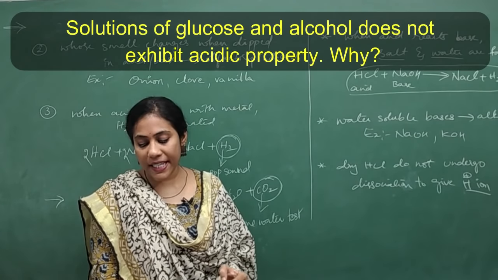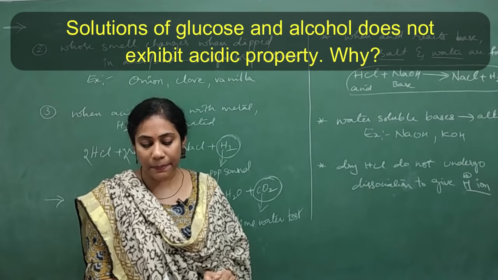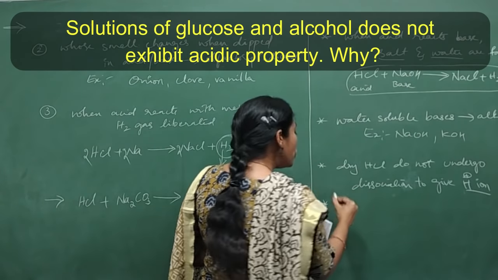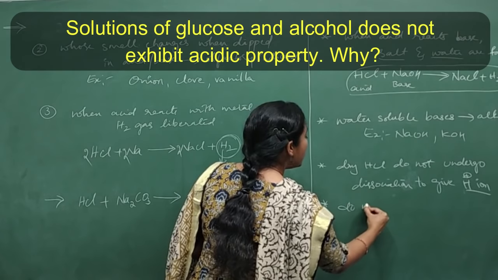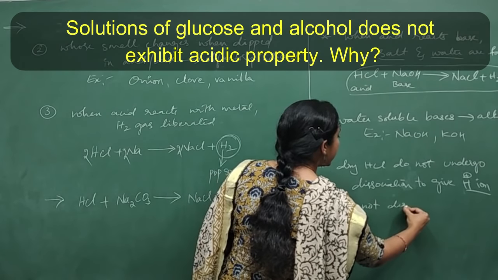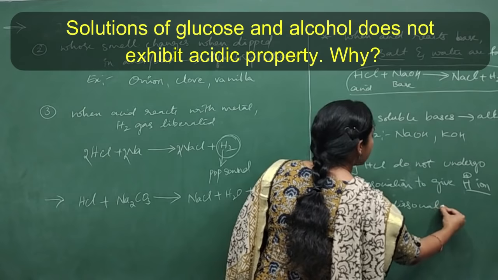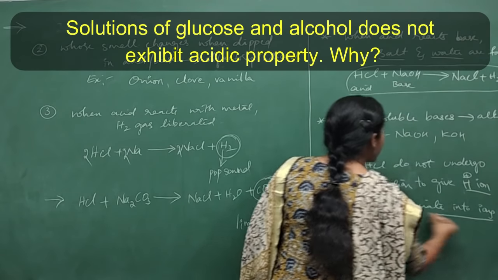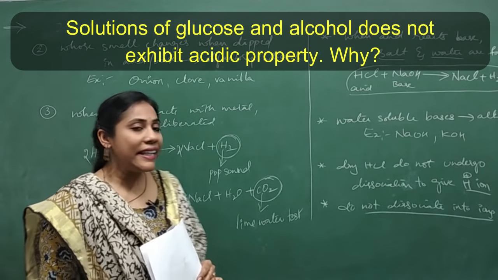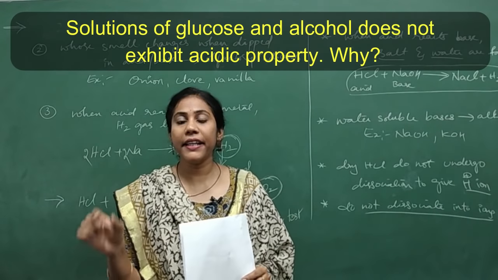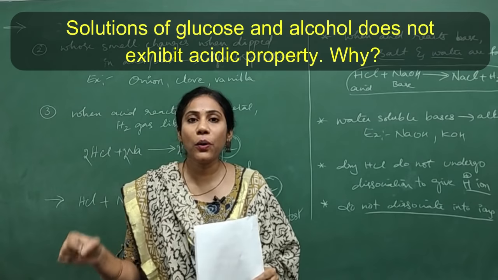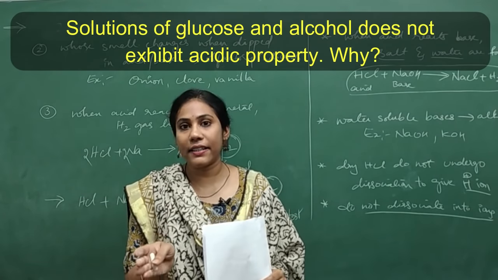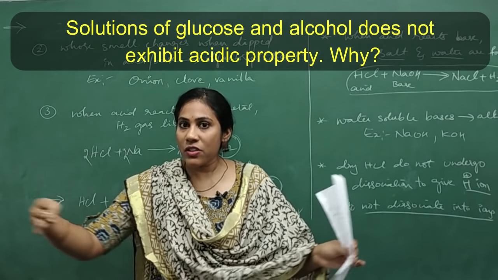Solutions of glucose and alcohol do not exhibit acidic property. Why? Because glucose and alcohol do not dissociate into ions. See, this question can be asked for 1 mark. Anything which can dissociate into ions, only those solutions can conduct electricity, because ions will move.